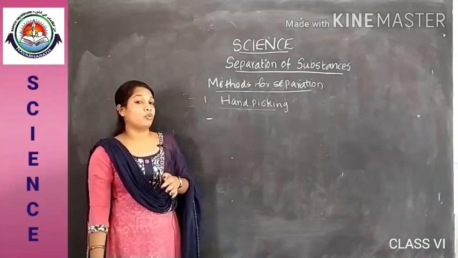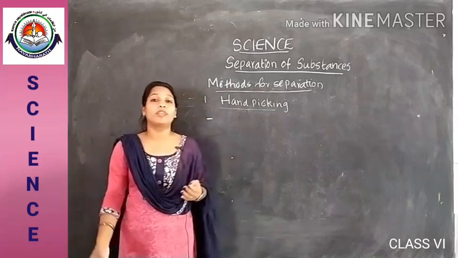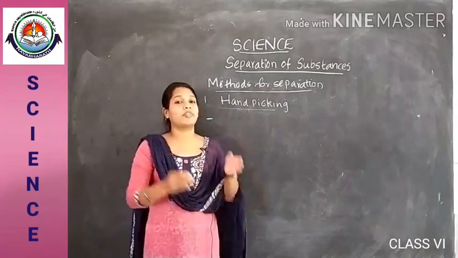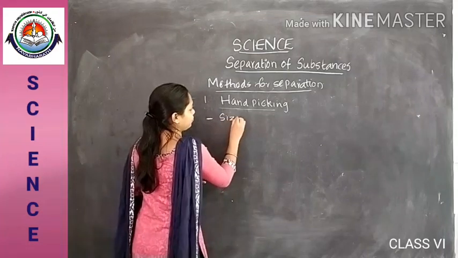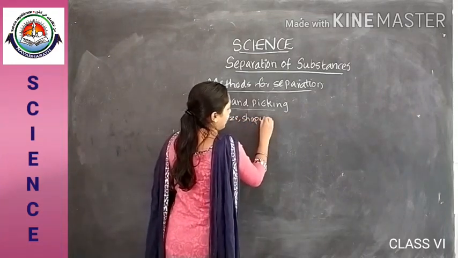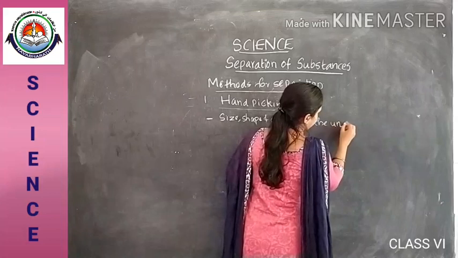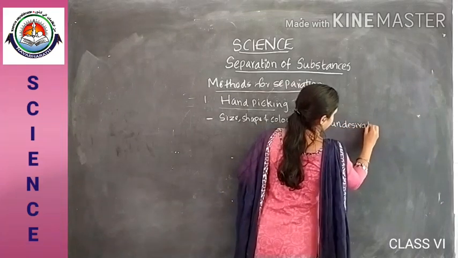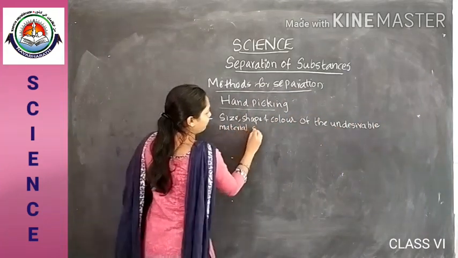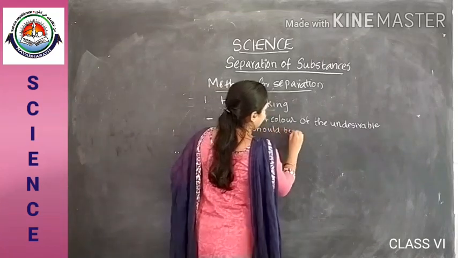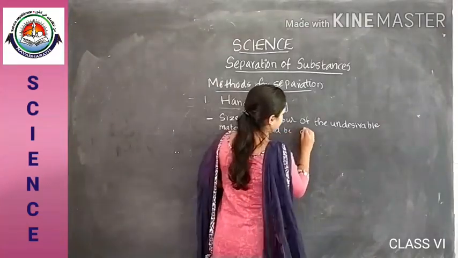The criteria for choosing the hand picking method are, first, the size, shape and color of the undesirable material should be different from those which are useful. Okay, the material should be different.